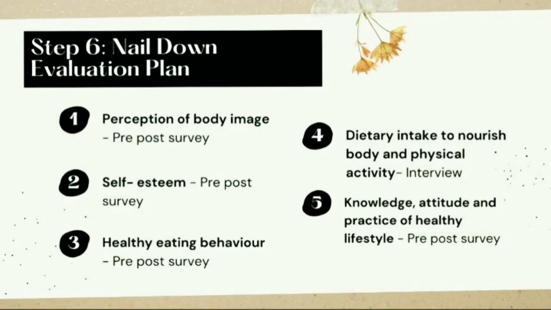For the evaluation plan for the outcome evaluation, we will be looking at 5 different behaviors. The first being the perception of body image, second is the self-esteem, third is the healthy eating behavior, fourth being the dietary intake to nourish their body and physical activity, and lastly is the knowledge, attitude, and practice of healthy lifestyle.